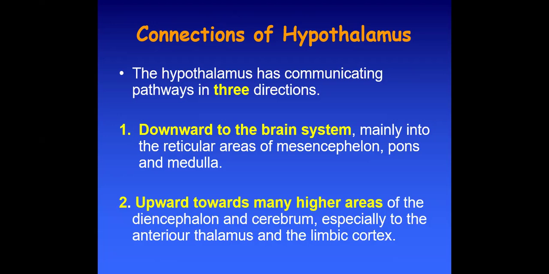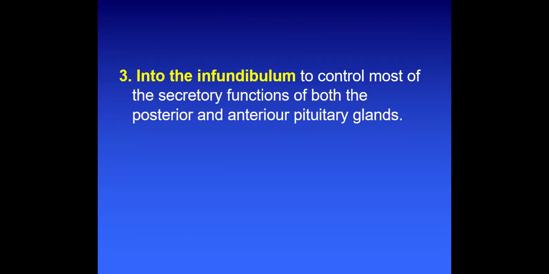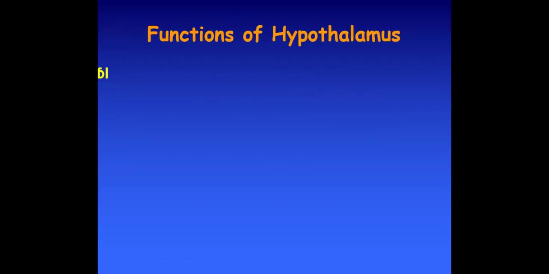The second connection of the hypothalamus is in the upward direction towards the higher areas of the cerebrum as well as the diencephalon. Diencephalon means the thalamus, epithalamus, hypothalamus, and subthalamus, and especially to the anterior thalamus and the limbic cortex. The third direction of communication of the hypothalamus is into the infundibulum to control most of the secretory function of both the posterior and anterior pituitary glands.